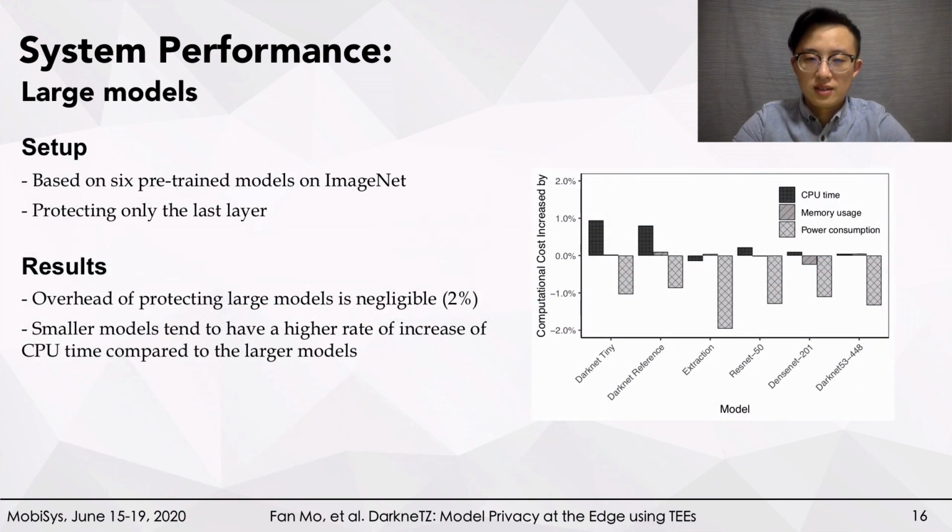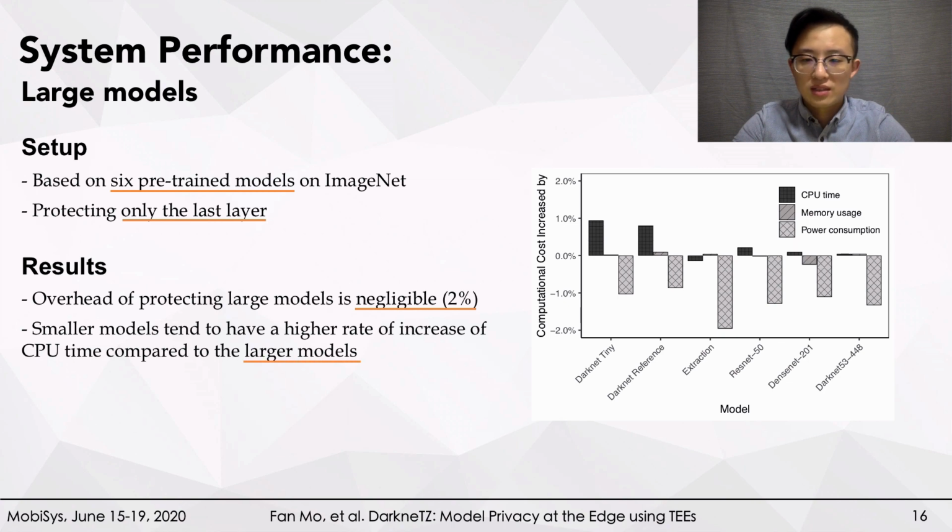We also test the performance of DarkneTZ on 6 models trained on ImageNet when protecting the last layer only. By doing so, we can hide confidence scores and the calculation of the loss function for defending against MAs. The results show that the overhead of protecting large models is negligible, with no more than 2% for all models.